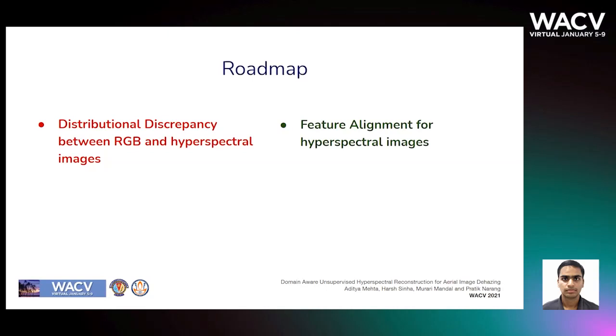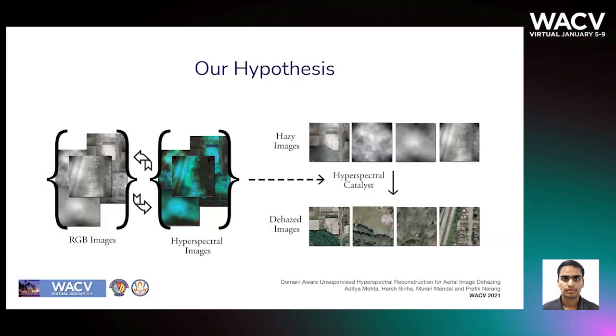Apart from domain adaptation, the framework makes use of several guiding principles such as task supervision and adversarial distribution discrepancy alignment via backpropagation. The rich information from multiple wavebands in hyperspectral images alleviates image degradation caused by aerial haze. However, the distribution of values in a hyperspectral image varies drastically from that of RGB images. This distributional discrepancy poses a hindrance in direct hyperspectral to RGB translation.